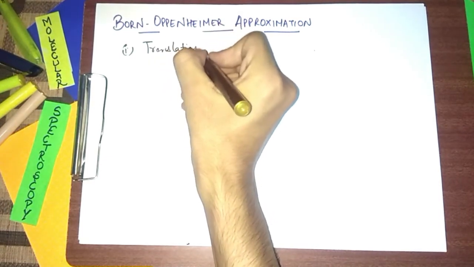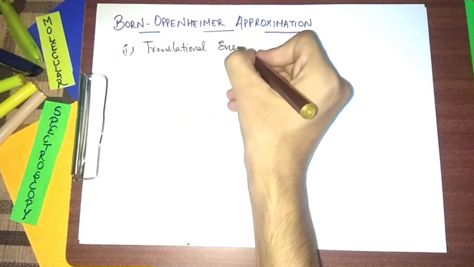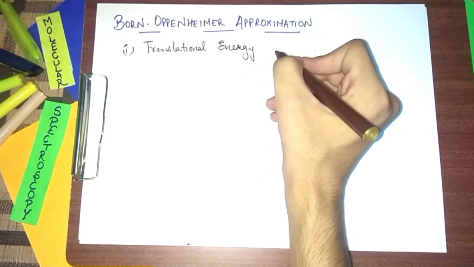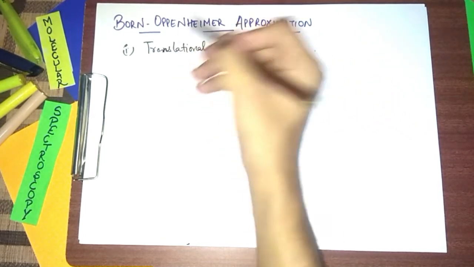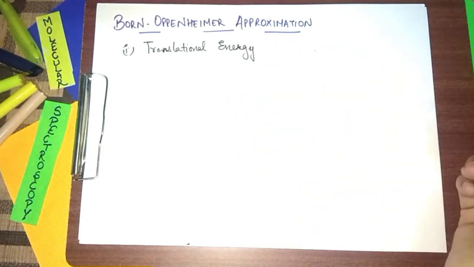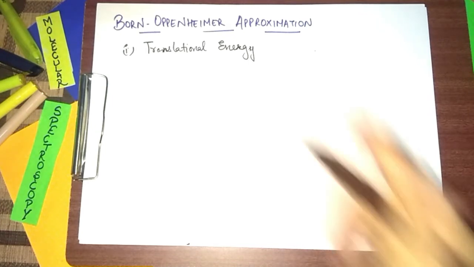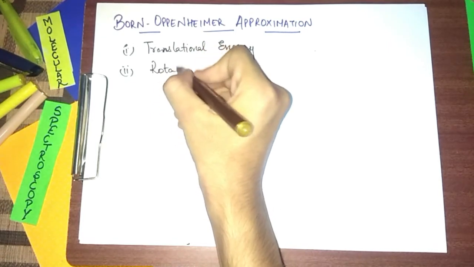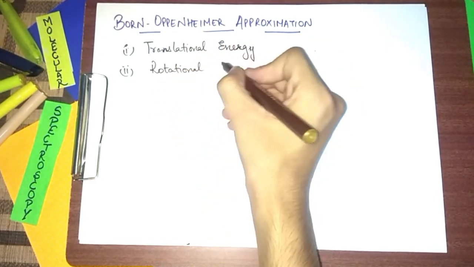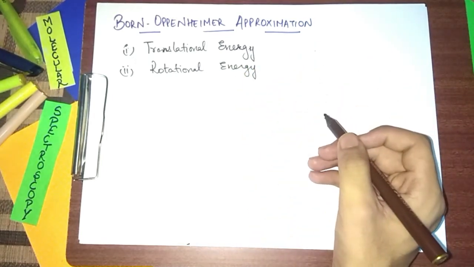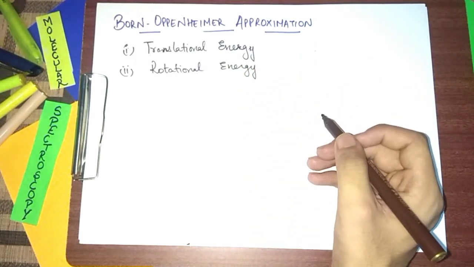Let me write translational energy. It is the cause of the center of gravity of the molecule. If the center of gravity moves, so that the molecule moves, that is why it is called translational energy. The next type of energy is rotational energy. When a molecule rotates about an axis perpendicular to its own axis, that is rotational energy.